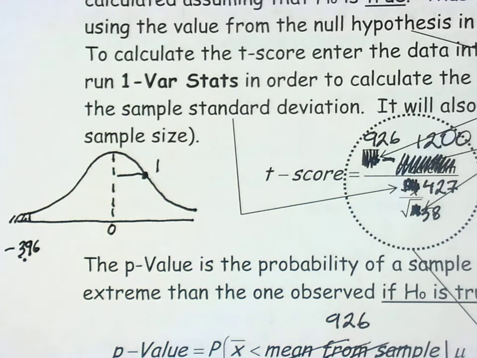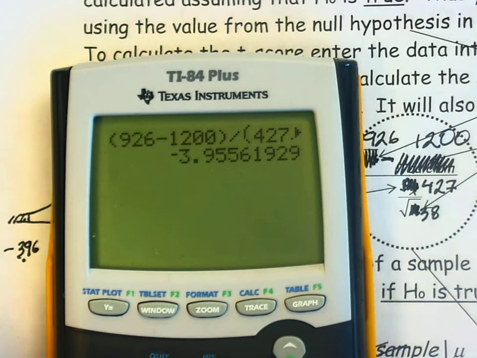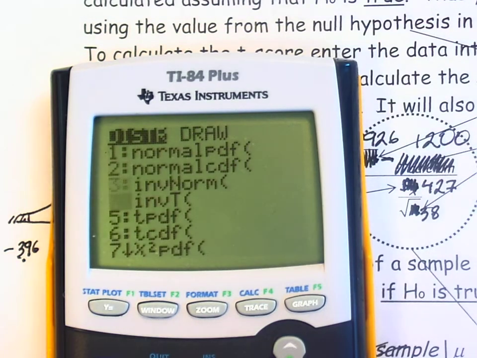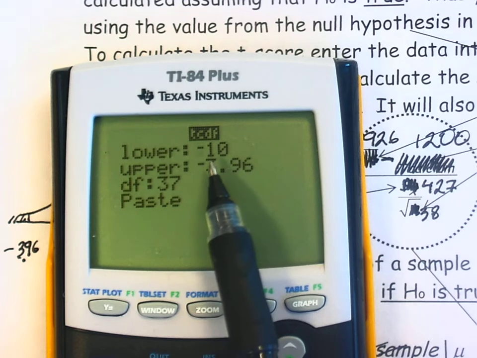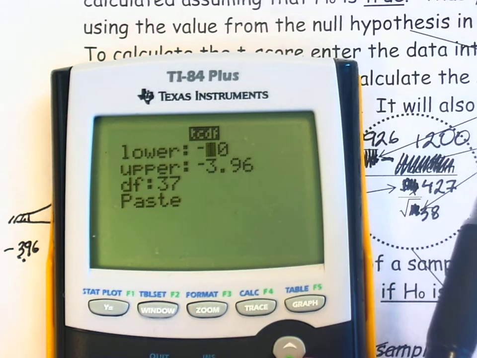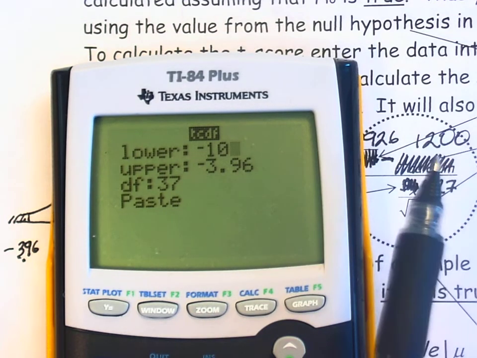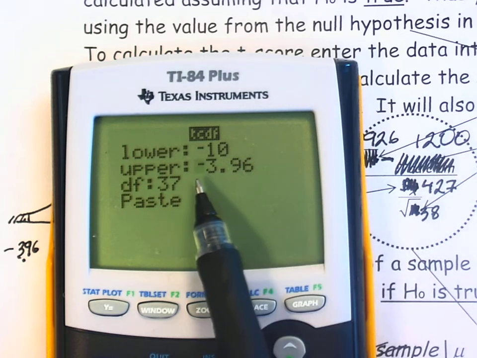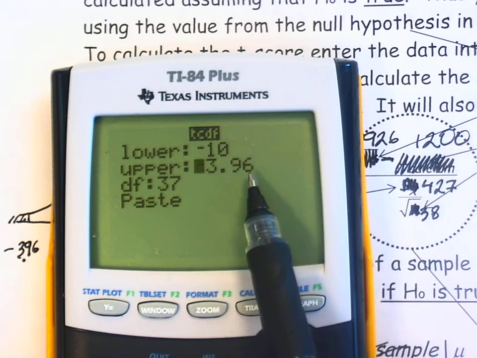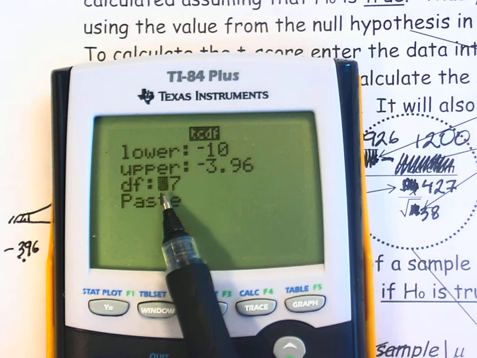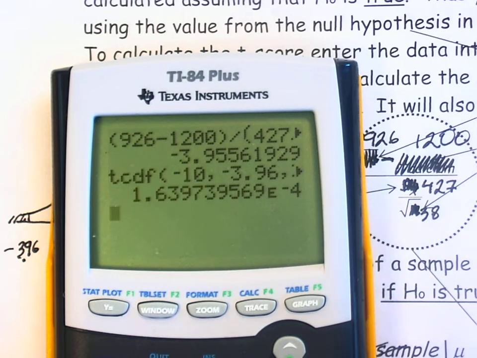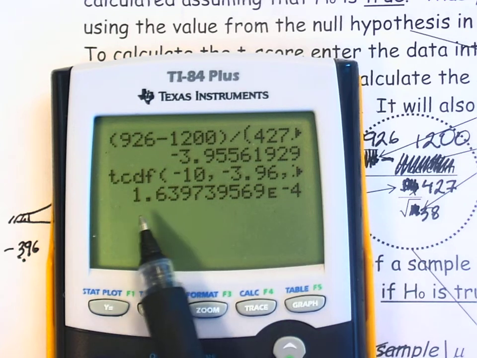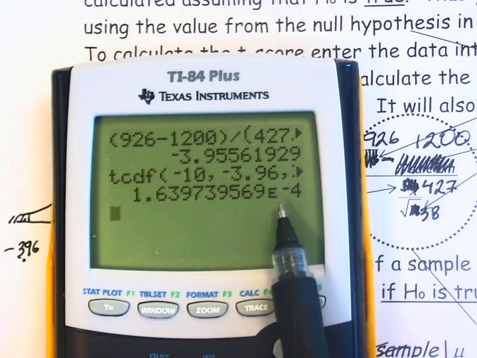These are t-scores, so we can use the tcdf command, under second variables, tcdf. I'll use a lower boundary of negative 10. You can go lower than that, say negative 100. It doesn't make much of a difference in this case. The upper boundary is negative 3.96. Be careful here, the degrees of freedom are 37. So this gives us a probability. Don't be fooled by this negative 4. The probability is not 1.6. It's 1.6 times 10 to the negative 4th.